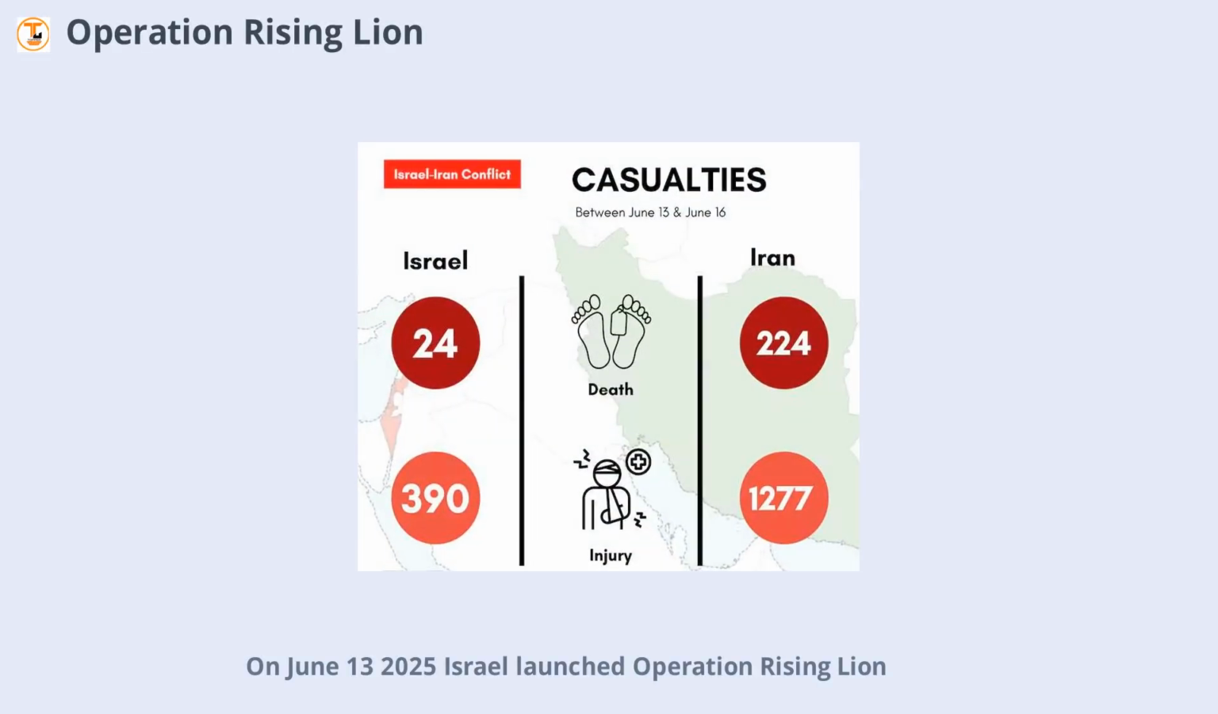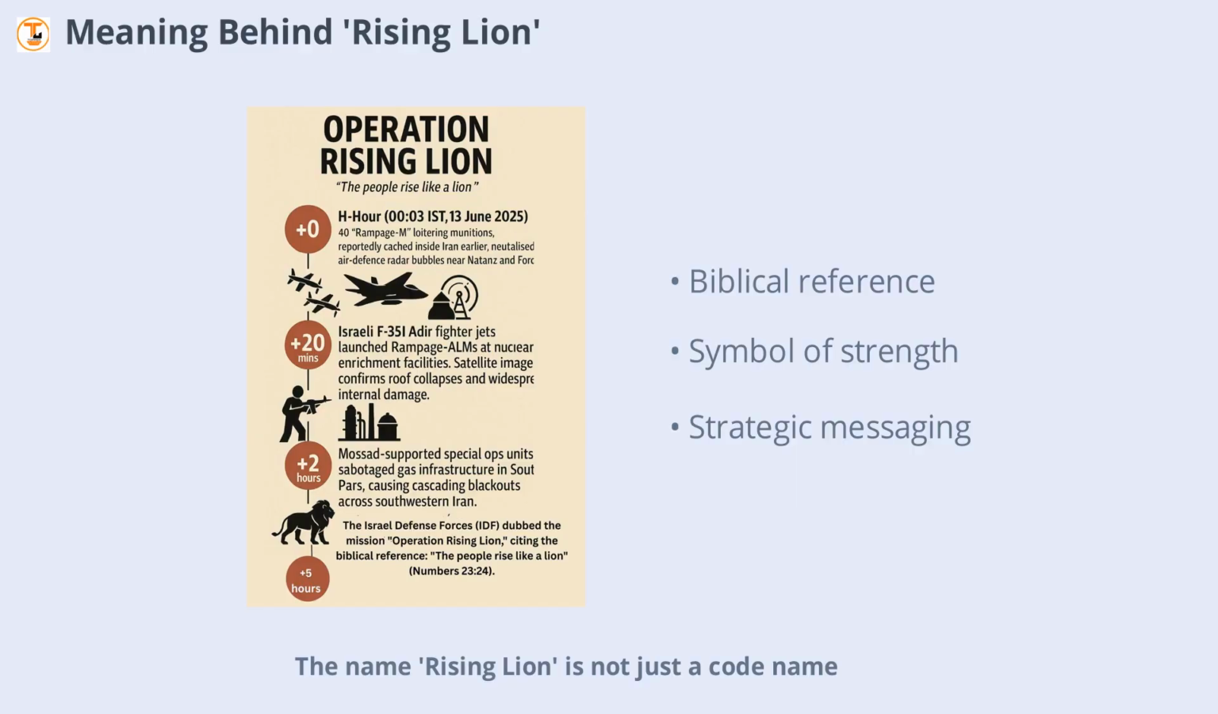On June 13, 2025, Israel launched Operation Rising Lion, a major military campaign targeting Iran's nuclear and military infrastructure. The operation resulted in the elimination of key Iranian personnel, destruction of missile sites, and neutralization of early warning systems. This strategic move shattered Iran's confidence in its security apparatus and marked a significant shift in the balance of power in the Middle East.